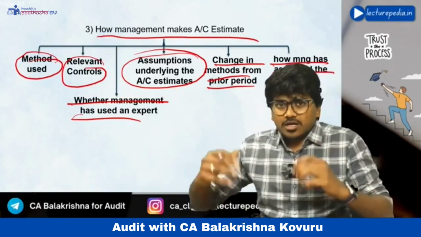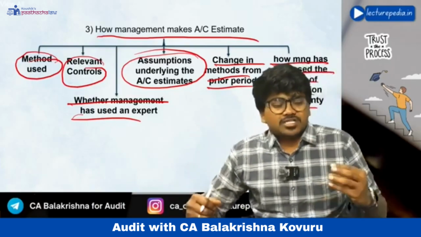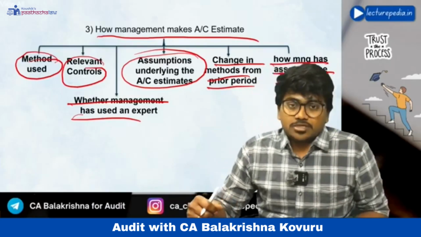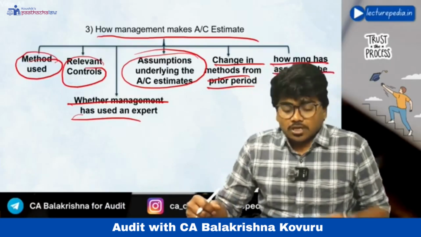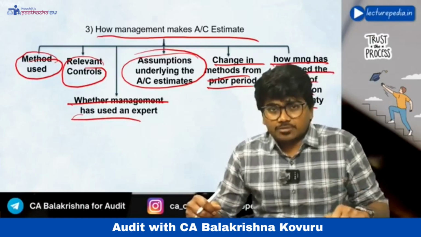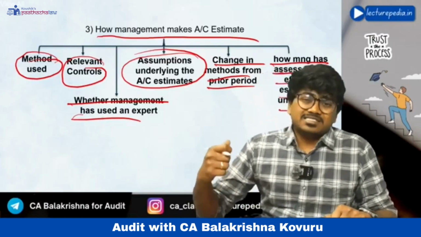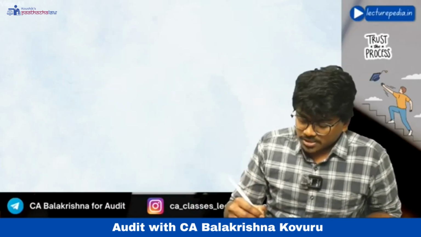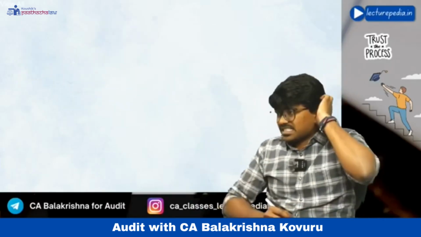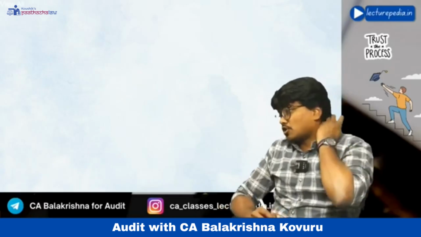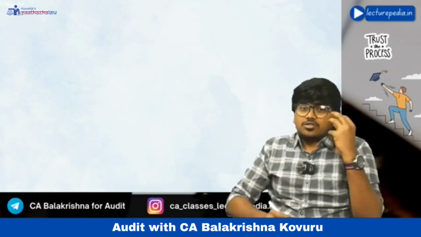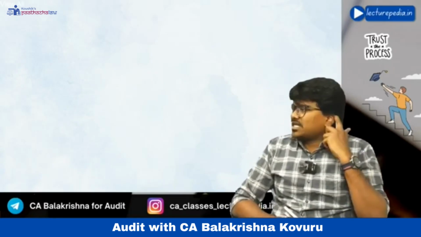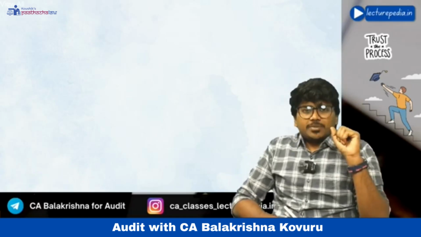So by doing all this, the auditor will come to a conclusion with respect to the risk of material misstatement in accounting estimate. Now, after calculating the risk of material misstatement, the auditor will design his audit procedures with respect to accounting estimate. Now here, the auditor should also evaluate prior period accounting estimates. Why should the auditor evaluate prior period accounting estimates?